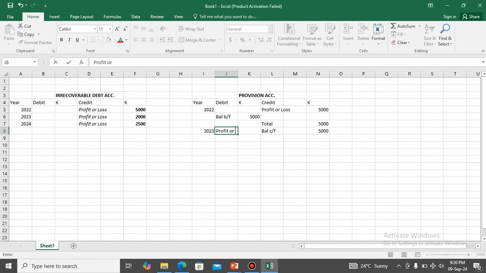Because the credit is in the statement of profit or loss, with the decrease, which is 2,000. We're debiting here, but the corresponding entry is in the statement of profit or loss. The credit is in the statement of profit or loss. And what do we say? In the statement of profit or loss, the credit is considered an income. An income is a credit. A debit is a decrease.